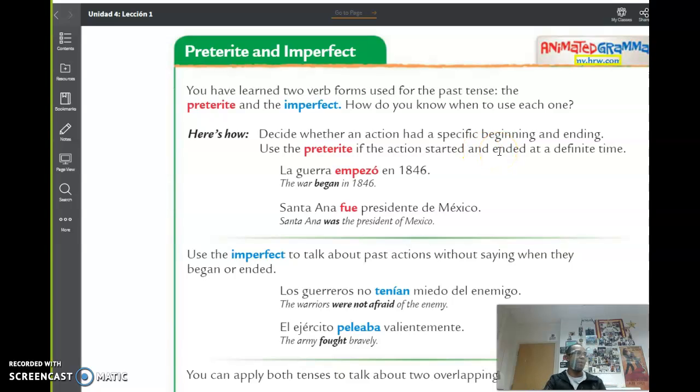For example, if I said to you, the war began in 1846, we're talking about that specific war. And if you have the date, you have the time, then you use the preterite. Now, if you don't, then you would use the imperfect. It says right here, la guerra empezó en 1846.